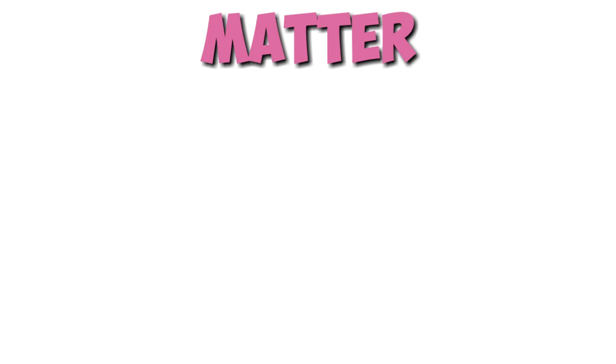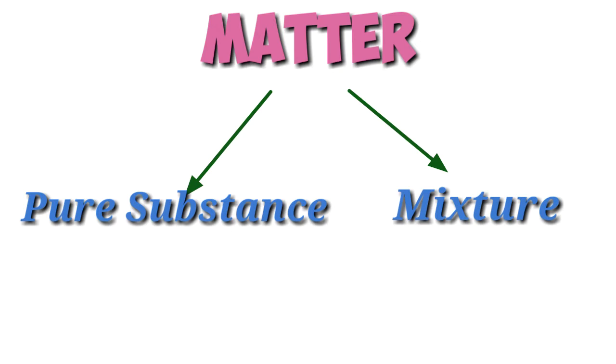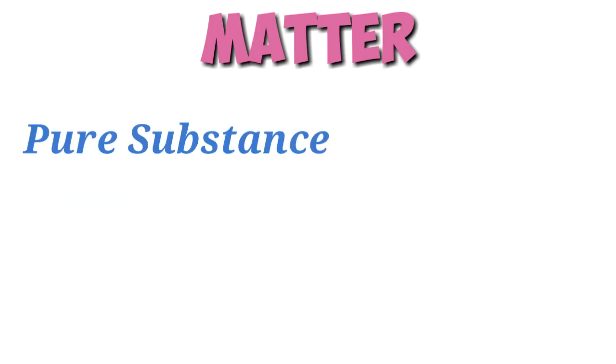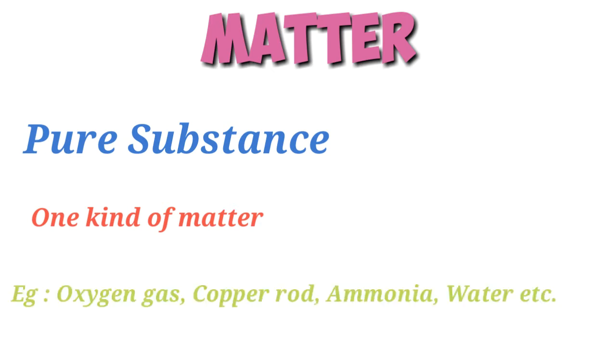We can divide matter into pure substance and mixtures. When we speak of a pure substance, we are speaking of something that contains only one kind of matter. That is either one single element or one single compound. But every sample of this substance that you examine must contain exactly the same thing with a fixed and definite set of properties. Oxygen gas, copper rod, ammonia, water, etc. are examples of pure substance.